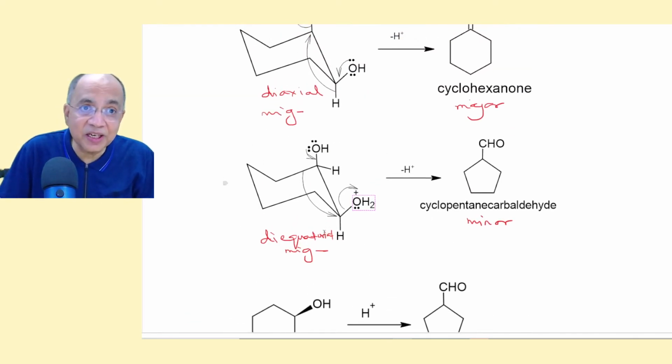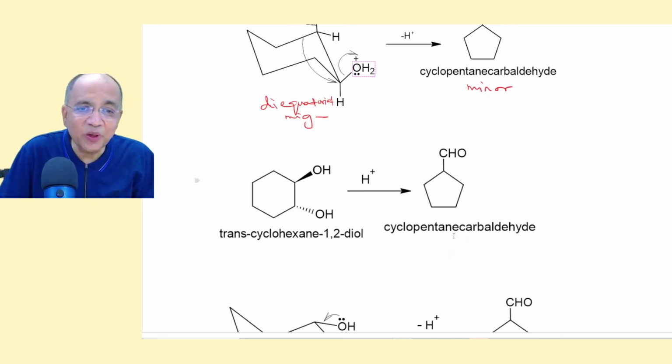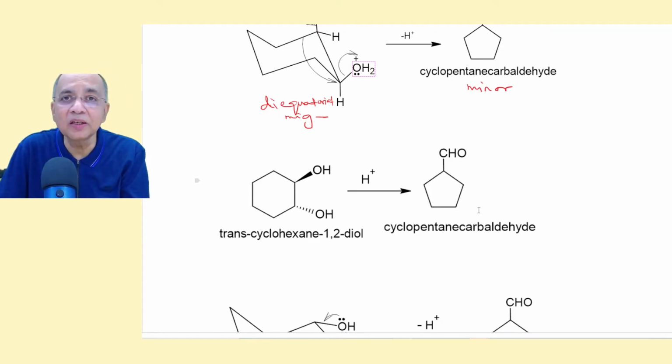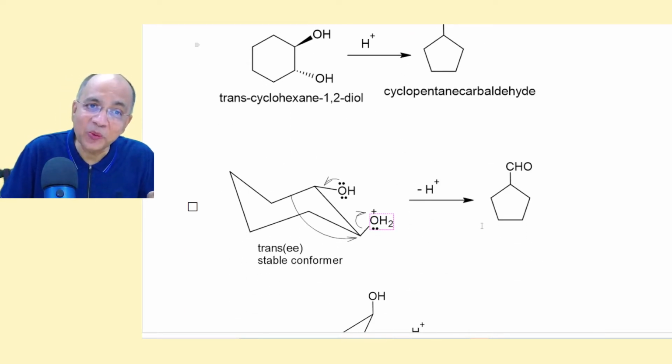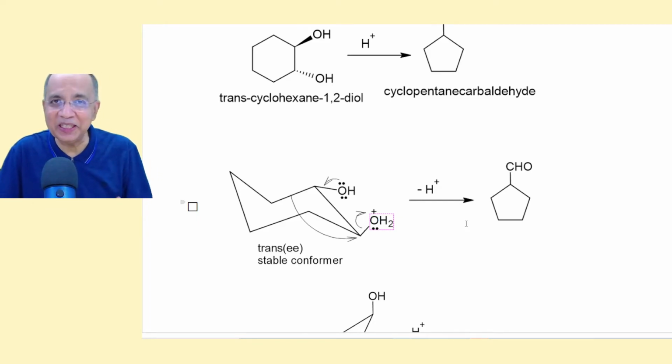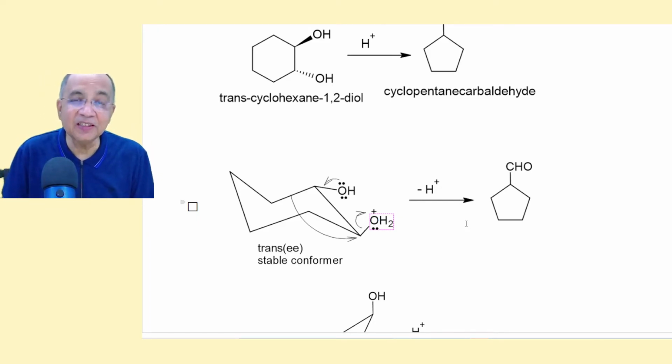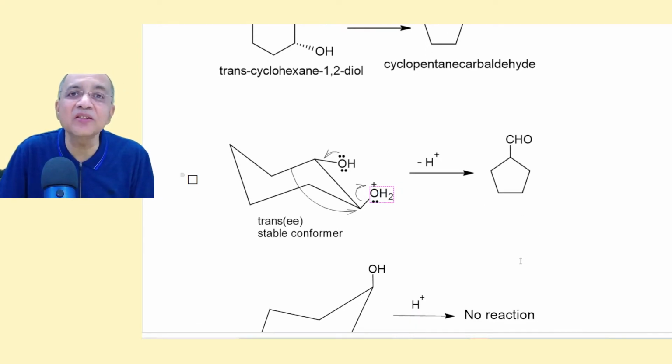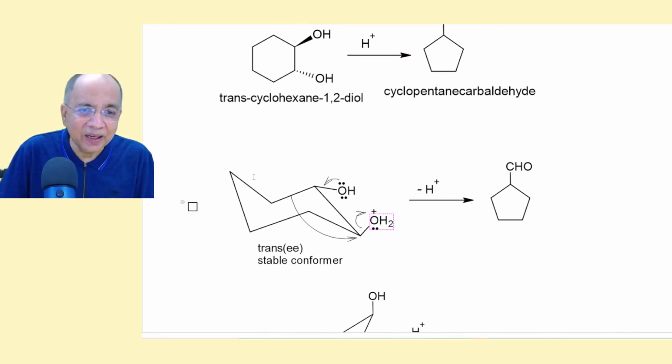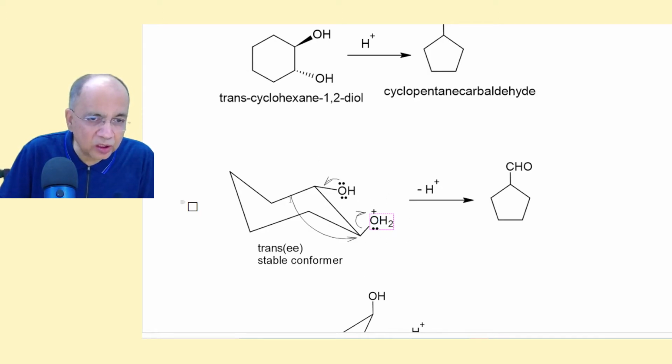And if you take trans instead of cis, unfortunately you get the only product, that is the ring contraction product. How? Let me explain to you. If it is trans, it is either EE or AA. Di-equatorial or diaxial. Di-equatorial is stable. Diaxial is a totally unstable conformation. And if you take the di-equatorial, then there is no way out. Hydrogens are axial. So one OH will be the leaving group as water. So the other migrating group has to be the ring residue.